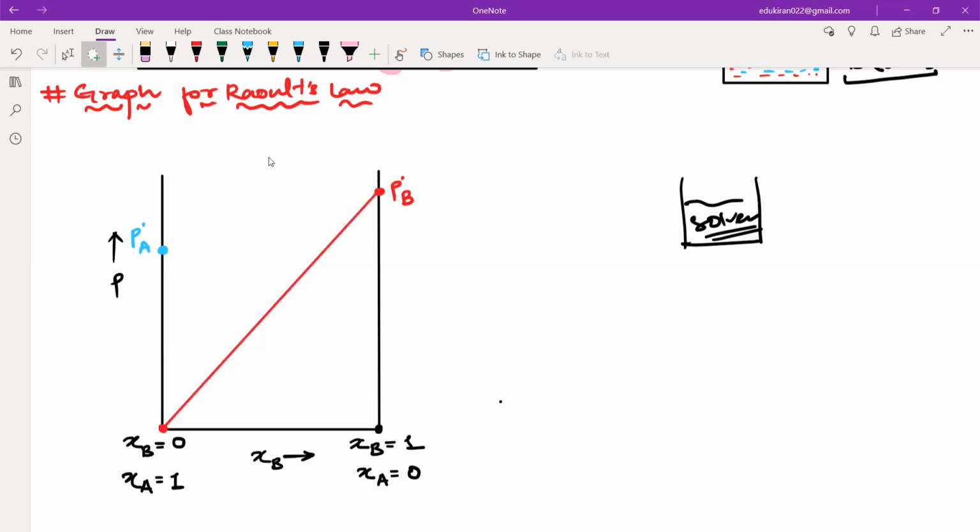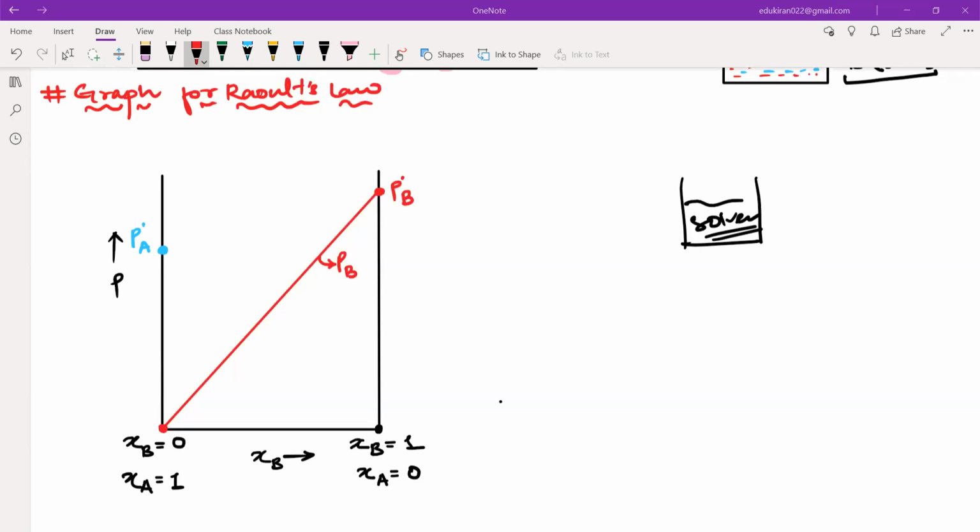So this line will be telling me about PB. This line will be telling me about the partial pressure due to B. Okay. Now, all of you understood this red line? Yes or no? Please tell me.